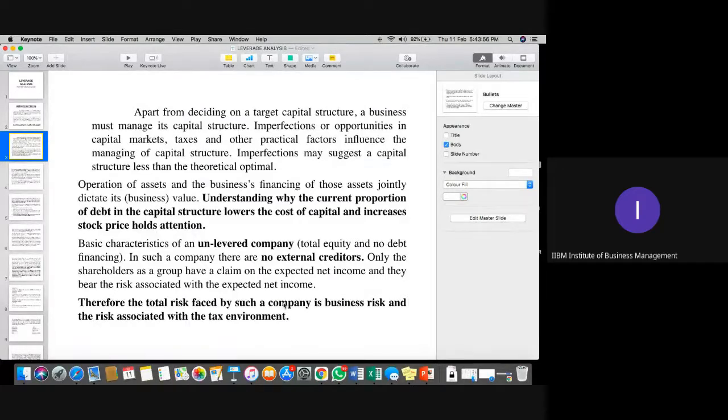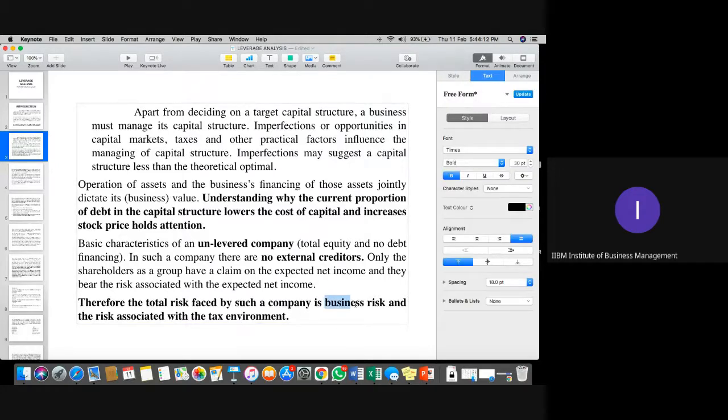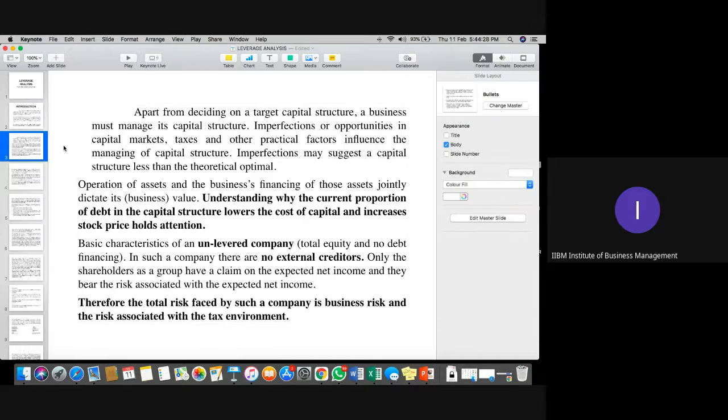Always remember, whatever condition we're discussing, whether we go for higher debt, higher equity, or a combination of debt and equity, the important thing is that the assessment of all such risk is called your business risk. If the company generates good profit, you may go for higher debt as well. But if it does not, the company may be exposed to risk. Is it clear, please, everyone? The second slide of this introduction part.